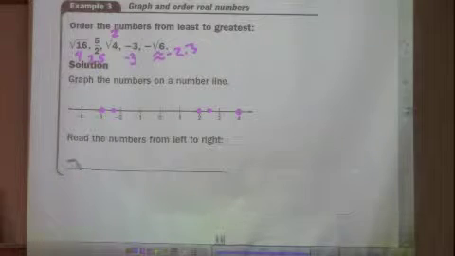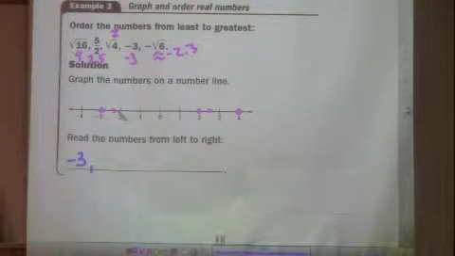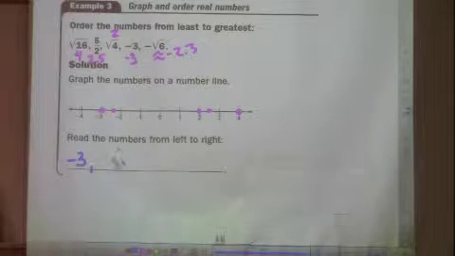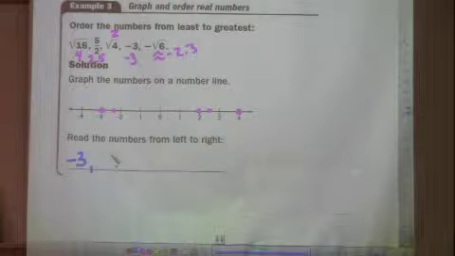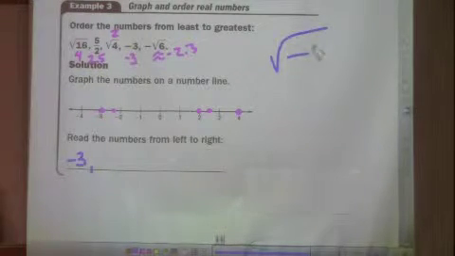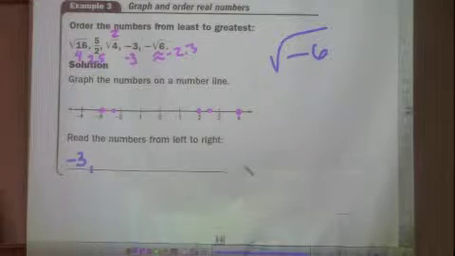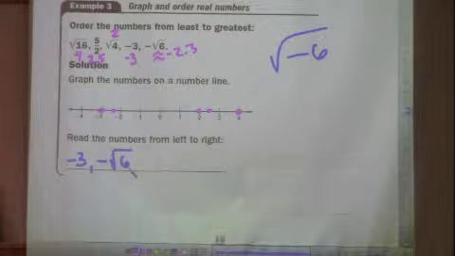Yes, they did. Did they give us negative 2.3? No. How did they give it to us? Not square root of negative 6. Very close. Square root of negative 6 looks like that. Yeah, they gave us negative square root of 6. Okay, just semantics, but there's a big difference.